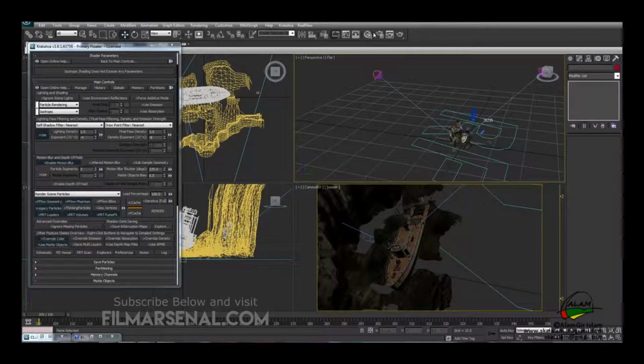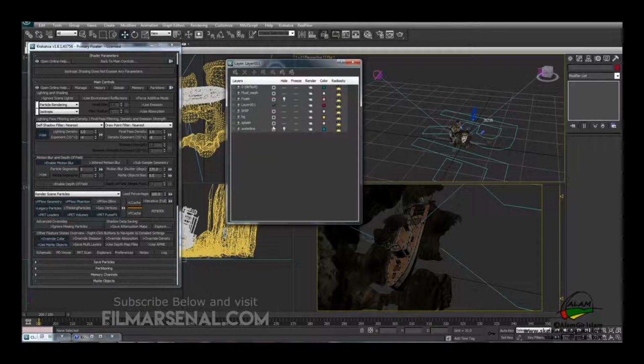So after rendering the splash particles, we'll render the foam particles and waterline particles in a single pass. So now we'll switch off splash and switch on waterline and foam.